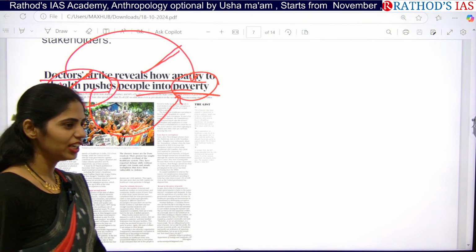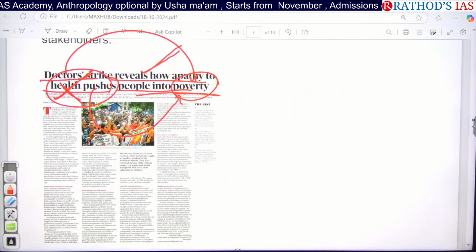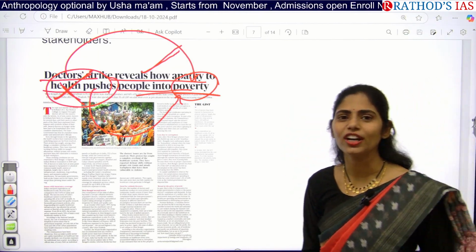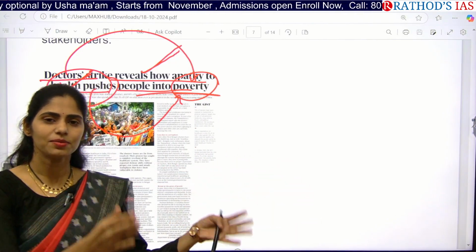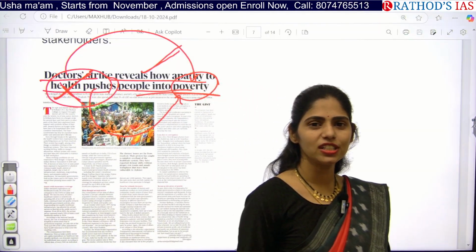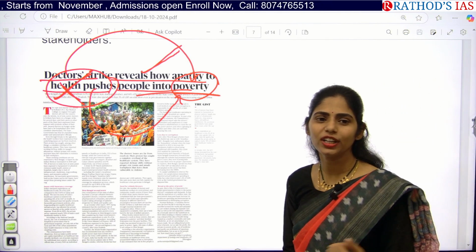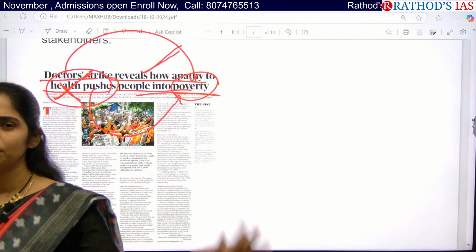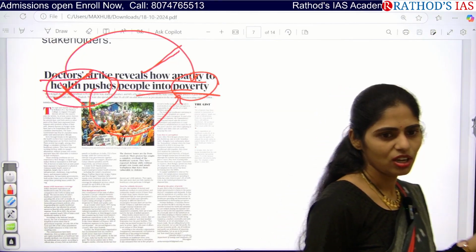Whenever you have any disease or signs and symptoms, if you are getting treatment, it takes very little time to come out of it. If the doctors are not available, then what happens? You will be carrying the same signs and symptoms, the same disease, for a long period of time. So the stage of disease will move from acute towards chronic. In the chronic stage, you need hospitalization, you need to invest more money for surgery or medicines, etc. That will further lead to a debt trap.